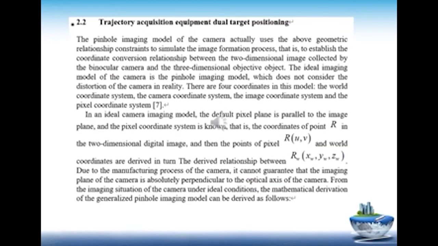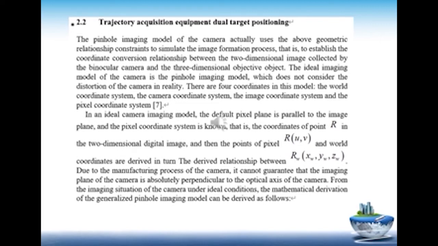Trajectory acquisition equipment dual target positioning. The pinhole imaging model of the camera actually uses the above geometric relationship constraints to simulate the image formation process, that is, to establish the coordinate conversion relationship between the two-dimensional image collected by the binocular camera and the three-dimensional objective object. The ideal imaging model of the camera is the pinhole imaging model, which does not consider the distortion of the camera in reality.